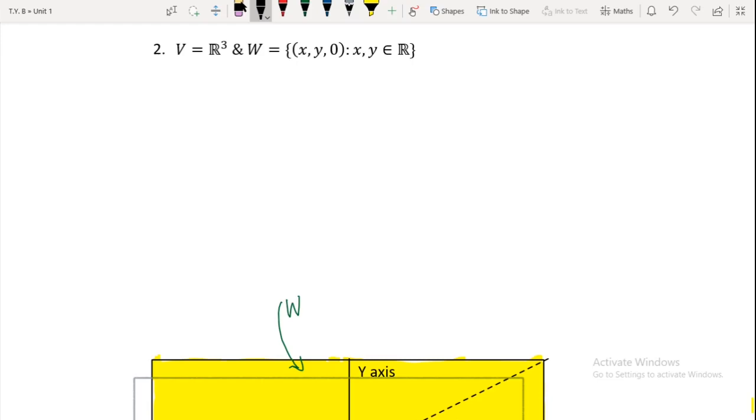Welcome back. So in this class we are going to study some more examples of cosets. So first of all we will recall the definition of coset. So what is the definition of coset? Given a vector space V and a subset W of V, then coset of W in V